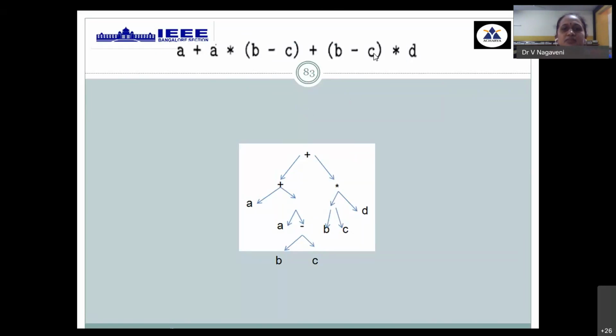Now for the given expression, how do you construct a syntax tree? Okay, you need to first divide into two halves, left half and right half.